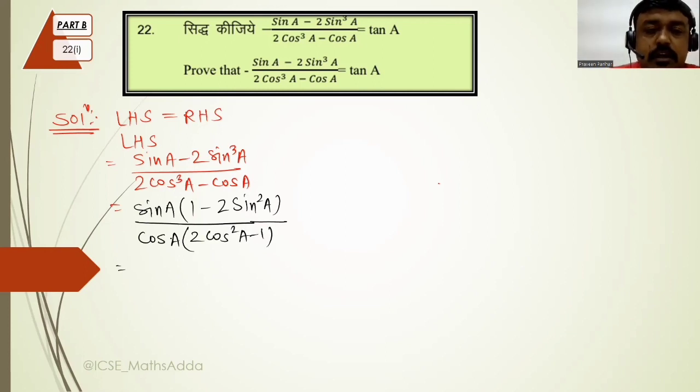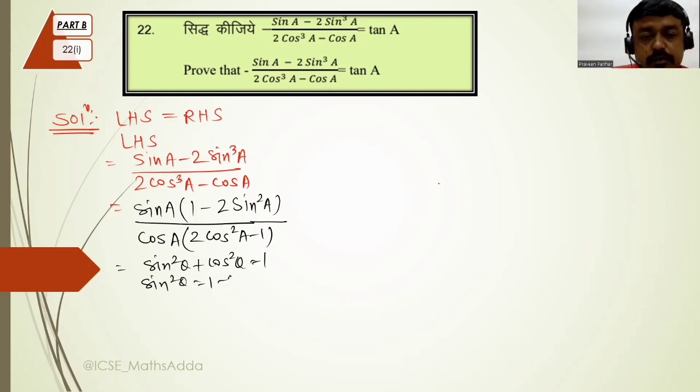Okay, another identity that we know very well is sine square theta plus cos square theta is equal to 1. So we can write like that: sine square theta is equal to 1 minus cos square theta. Is it clear? Okay, so I can place sine square theta as 1 minus cos square theta, and cos square theta is equal to 1 minus sine square theta.